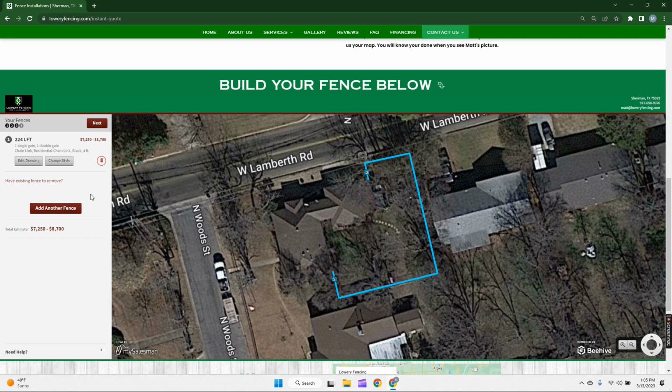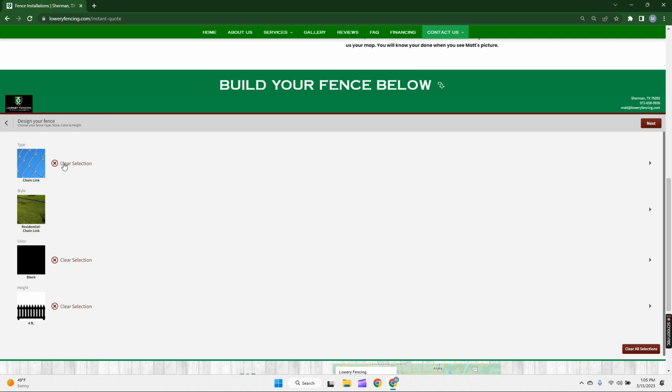So for instance, if I wanted to change this option that I have right here from a 4 foot tall black chain link fence to say a 5 foot tall or a different style altogether, maybe I decided I want a wood fence instead, I would click change style. And I would just clear the selection that I want to change. In this instance, I'm going to stick with chain link, and I think I'm going to change it from black to galvanized. So I'm going to clear that selection. I'm going to click galvanized.